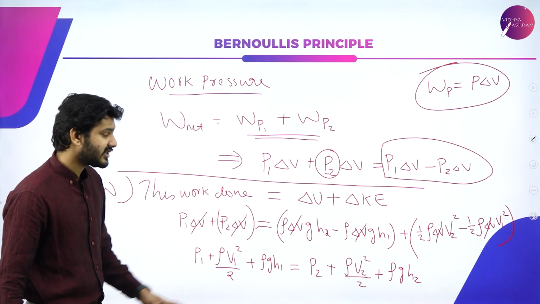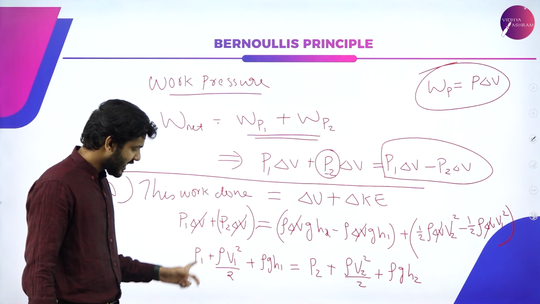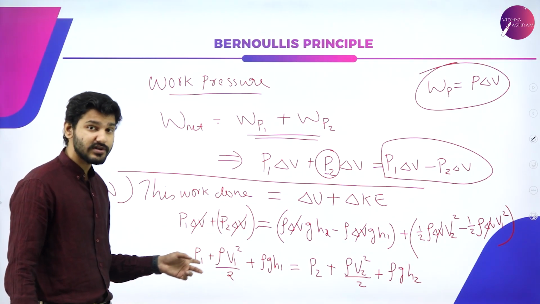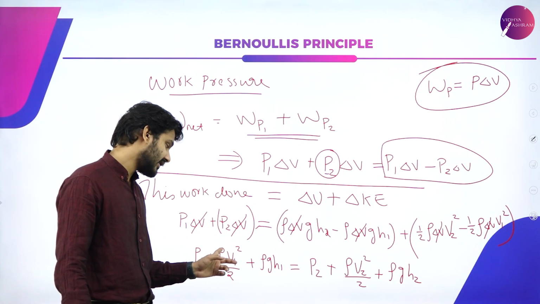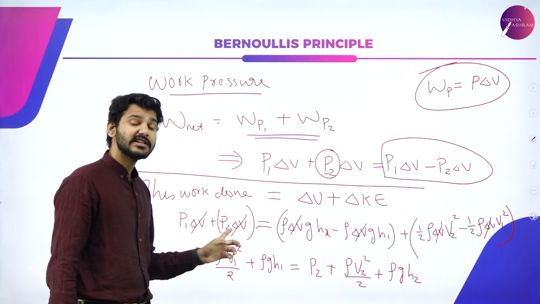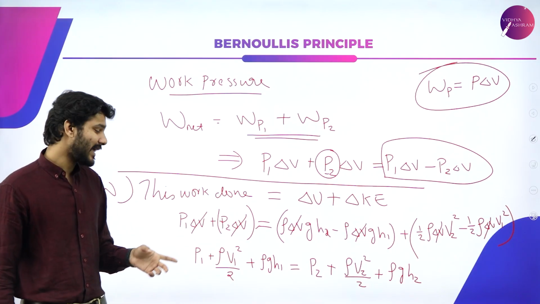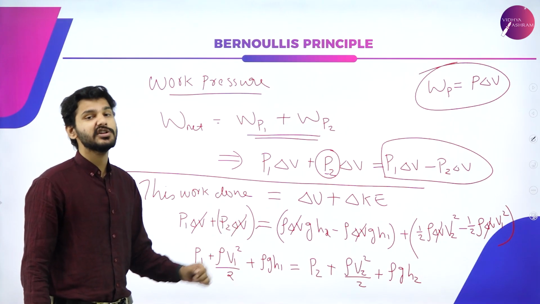So this equation dictates the sum of pressure. This half rho V1 square, if it was half m v square, we could call it kinetic energy. But instead of kinetic energy, it is being expressed in terms of density, so we can say that this is the kinetic energy per unit volume.